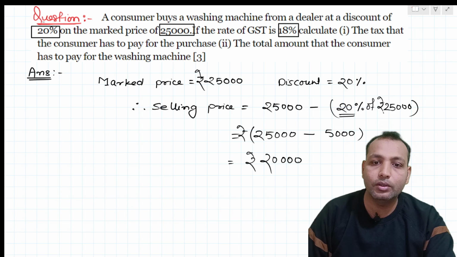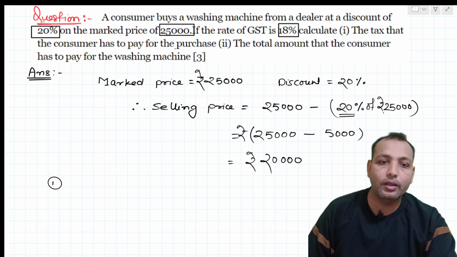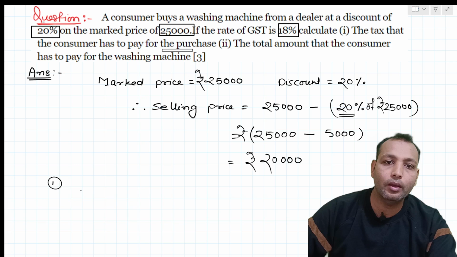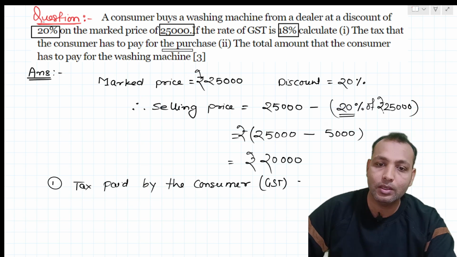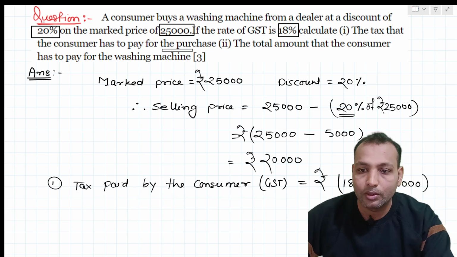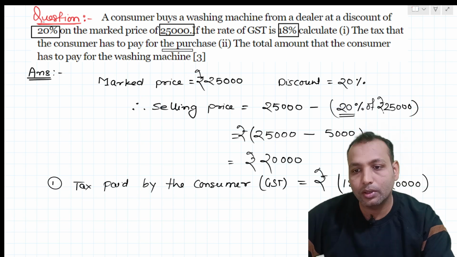Now the first thing we need to calculate is the tax the consumer has to pay for the purchase. Here I can say: tax paid by the consumer. Now it is not just a tax, it is GST, because we are studying about GST. So how much GST is being paid? Here you can say how much tax is being paid? 18%, right? So 18% of 20,000 rupees.